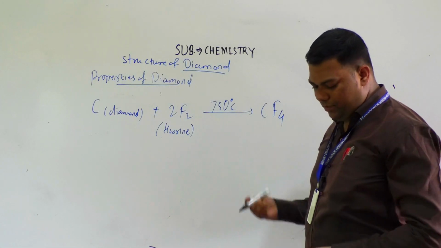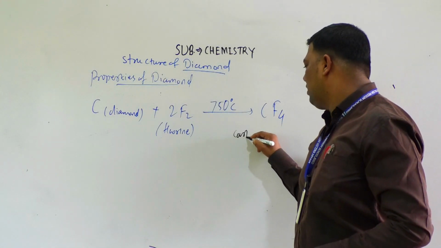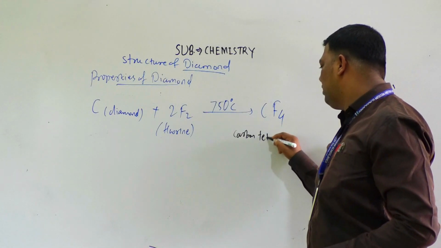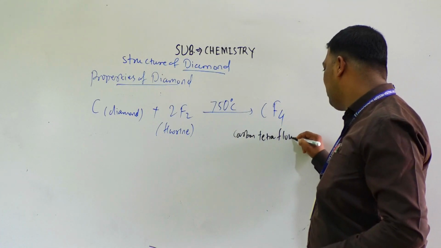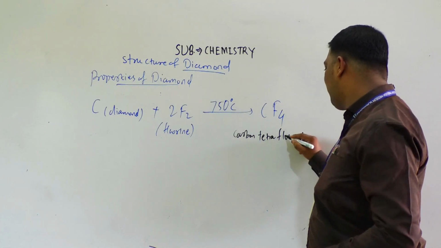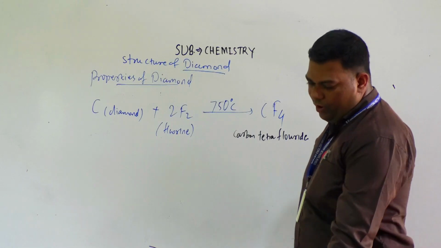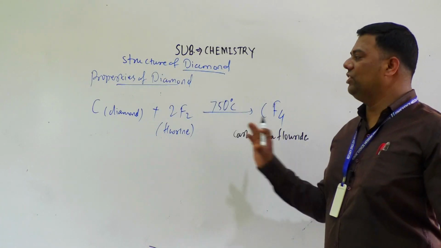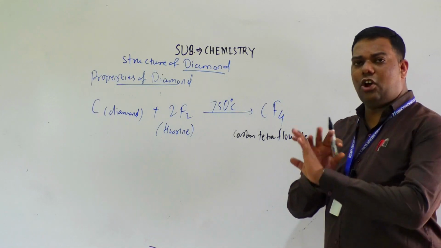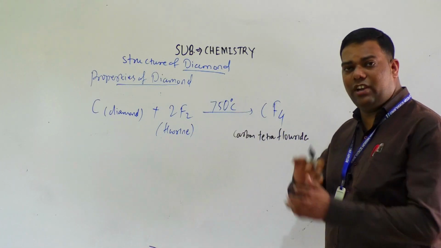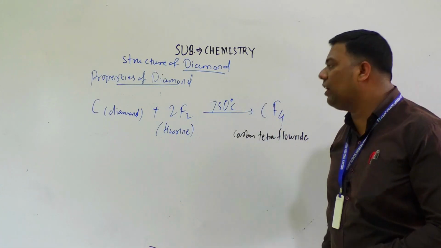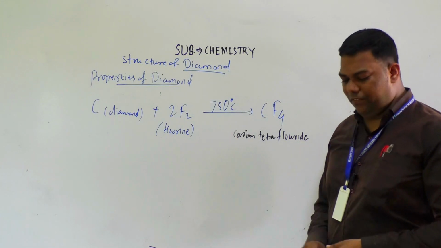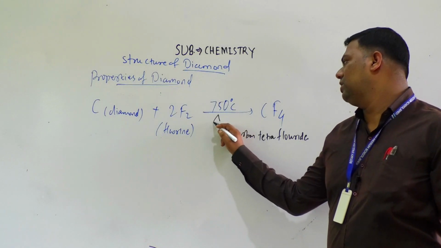So diamond is not attacked by any solvent, but it reacts with fluorine at 750 degrees Celsius.